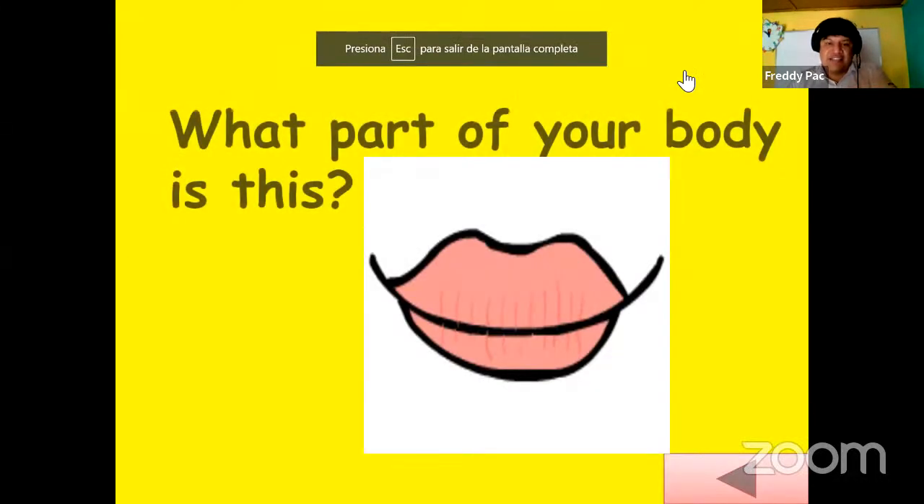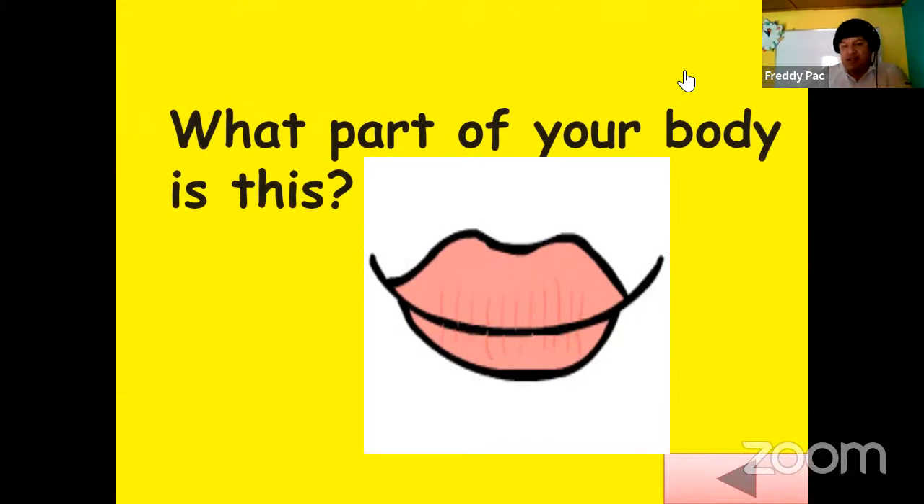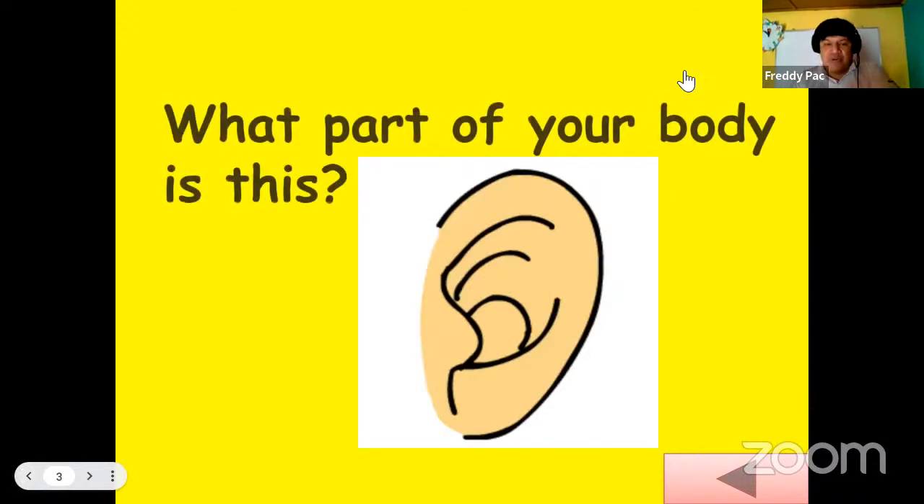What is this, guys? What part of your body is this? Mouth, or lips, right? Lip, it is countable. All of these examples are countable, yeah? Because we can say 1 lip, 2 lips, or we can say 1 mouth, 2 mouths, 3 mouths, yes? Countable.